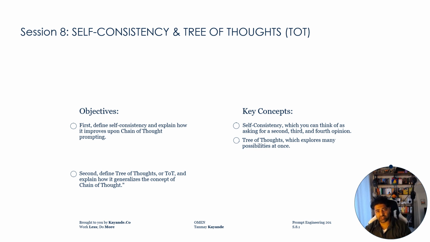By the end of this session, you'll be able to first define self-consistency and explain how it improves chain of thought prompting, and second, define tree of thoughts, or ToT, and explain how it generalizes the concept of chain of thought. To do that, we're going to cover two techniques: self-consistency, which you can think of as asking for a second, third, or fourth opinion, and tree of thought, which explores many possibilities at once. If you're following along on the white paper, this is between pages 32 to 36.